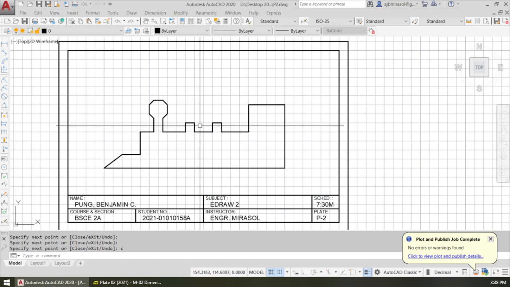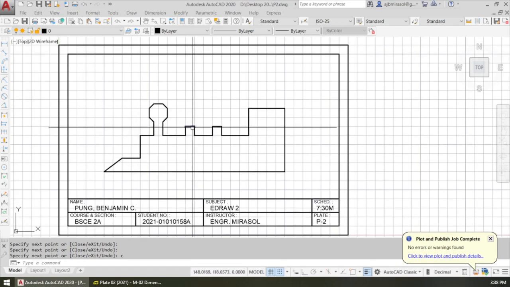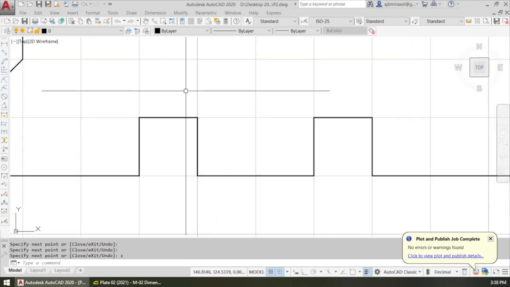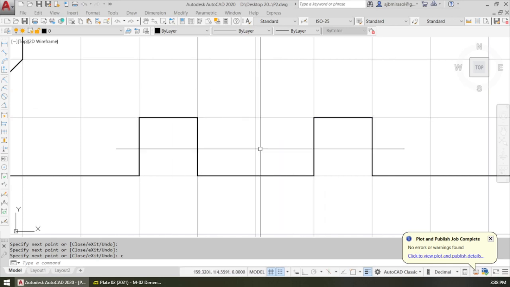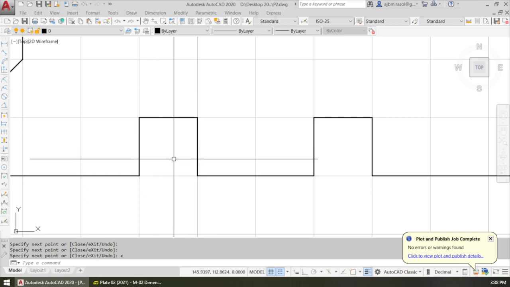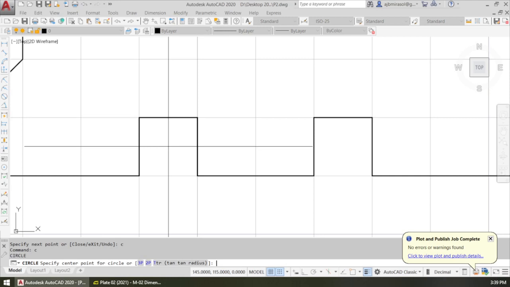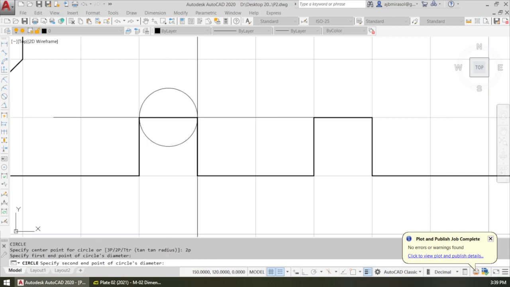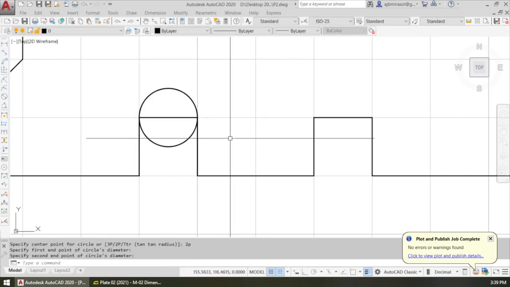Now we will draw the arc here at the top. For this we use command circle, C, circle. We use the 2P option. 2P will give the 2 points that define its diameter. So 2P, click here and click there. We have our circle.